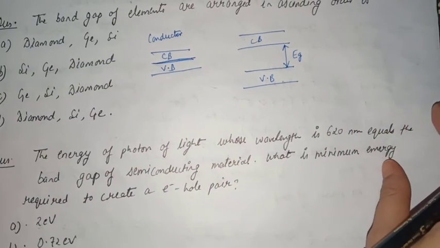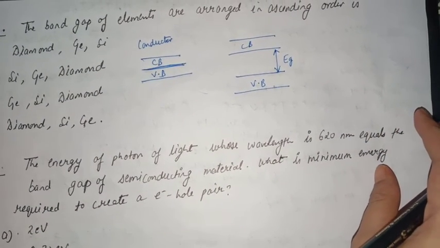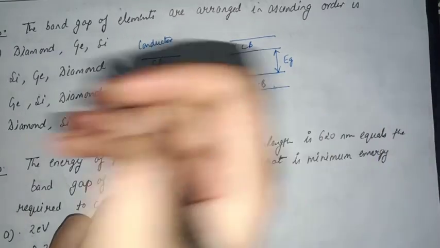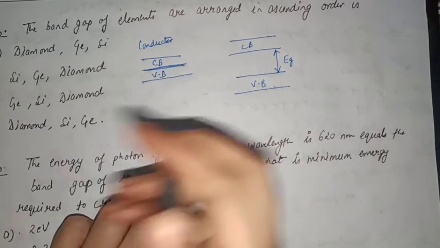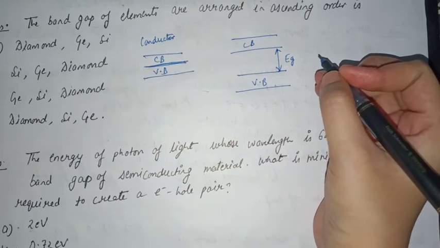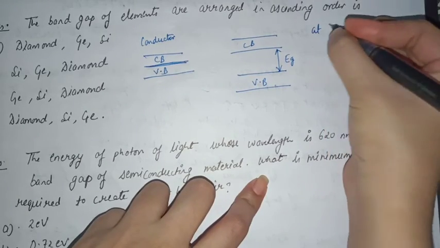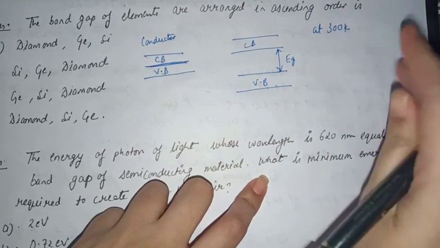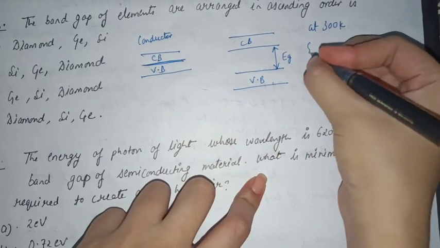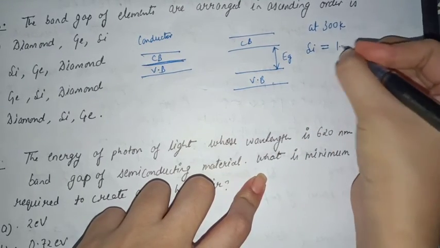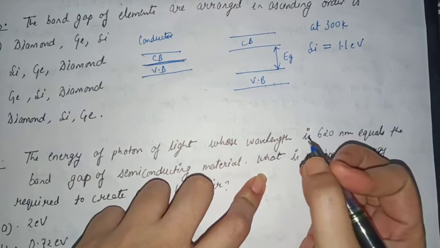So the band gap energy is different for different materials. For example, at room temperature, that is at 300 Kelvin, the band gap for silicon is 1.1 electron volt.